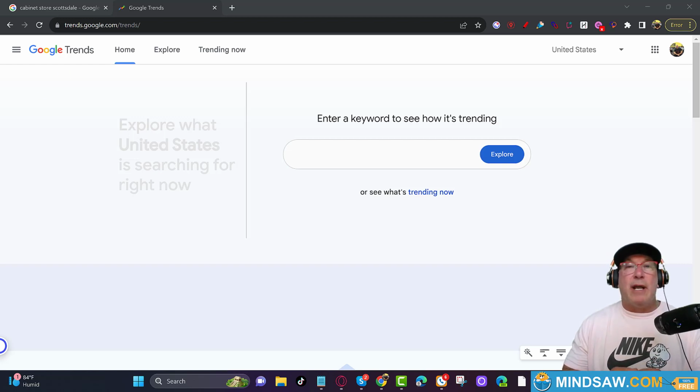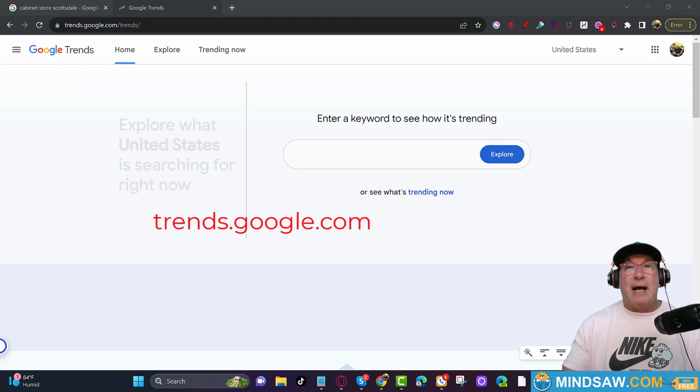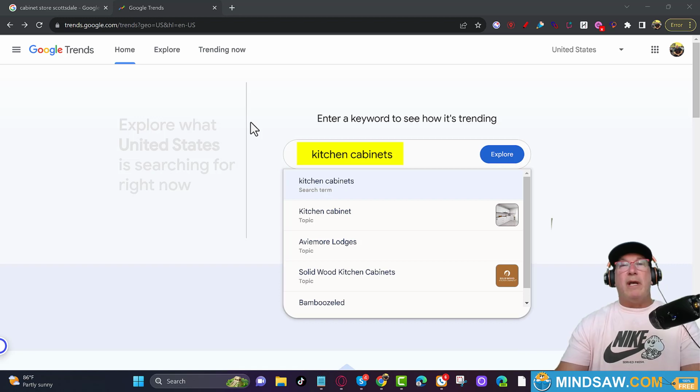I think that Google Trends is the most unutilized tool out of all the Google products. But what Google Trends is going to do, it's going to let you know what is trending in your area. So if we just go to trends.google.com, we just want to put in a keyword that you'd like to rank for or related terms, right? So in this example, I'm going to use kitchen cabinets.